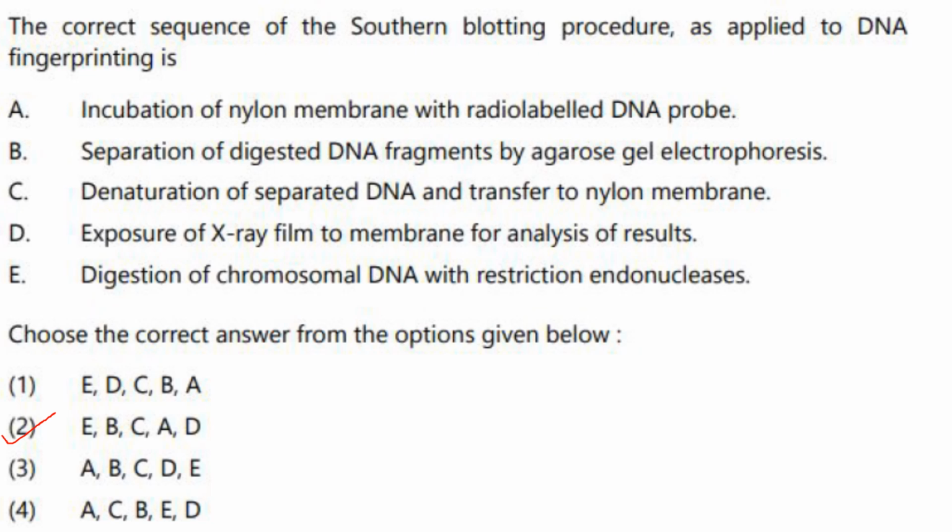Then you have to incubate the nylon membrane with a radio-labeled probe and finally expose it to X-ray film for result. So here first one will be E, so options 3 and 4 can be ignored. E will be digestion of chromosomal DNA. That's correct. Then after digestion you have to separate the DNA fragments by agarose gel electrophoresis, B. So EB, your answer is option 2.